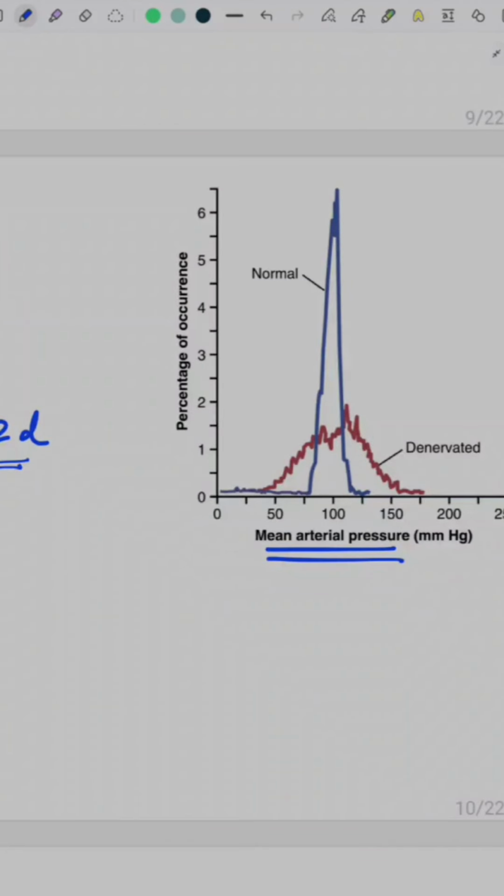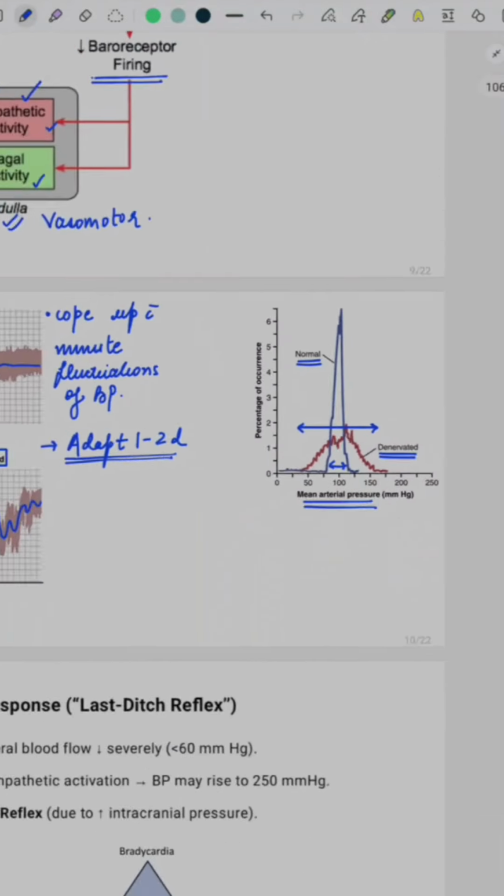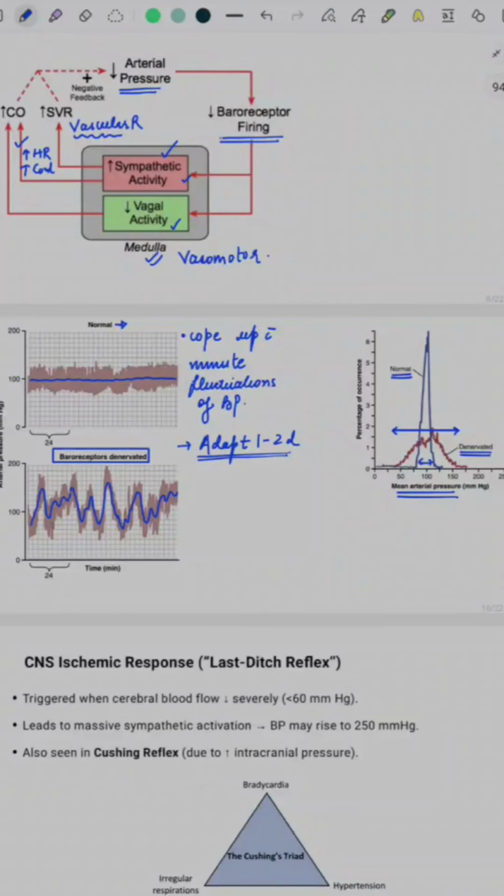This is a graph which shows the normal BP of a normal dog with intact baroreceptors. The second graph, the right line, shows the BP in a denervated dog who does not have baroreceptors. So you can see that BP in a normal dog follows a narrow range, while in a dog whose baroreceptors have been denervated, it has a wide range. This shows how baroreceptors are responsible for preventing minute fluctuations of BP. So this was all about baroreceptors.